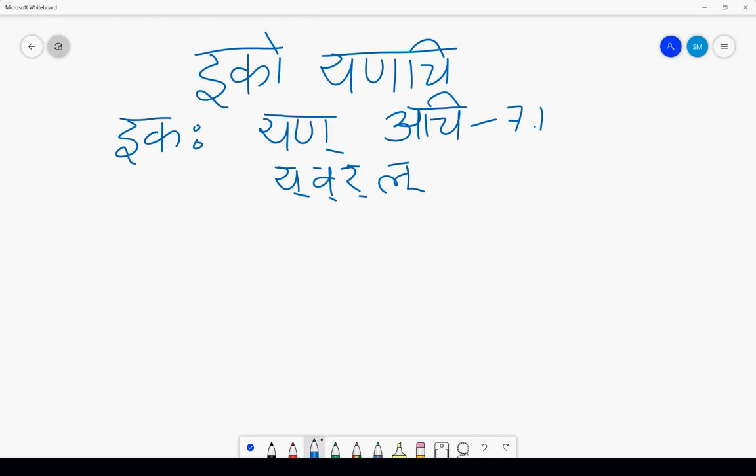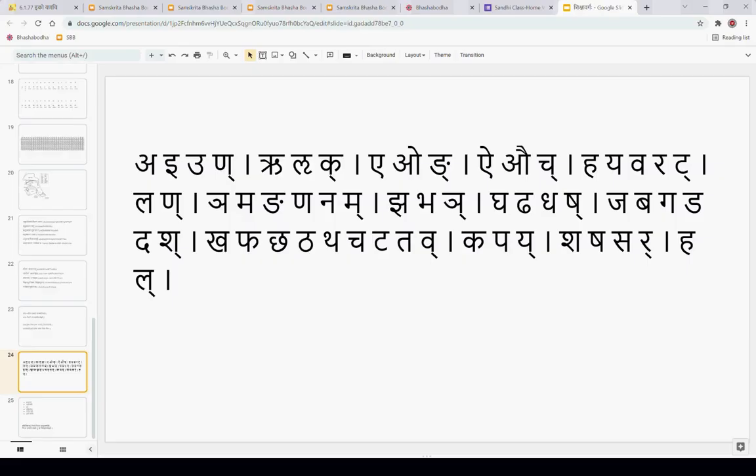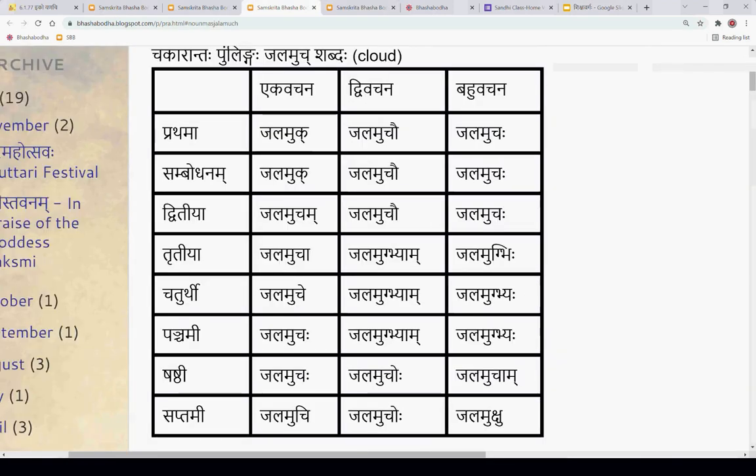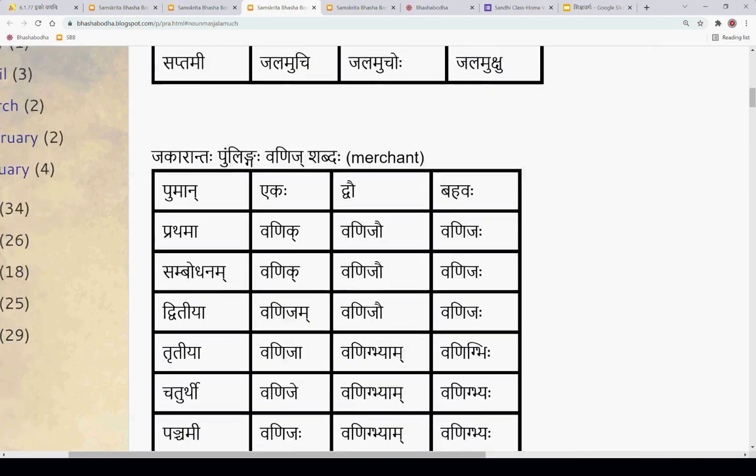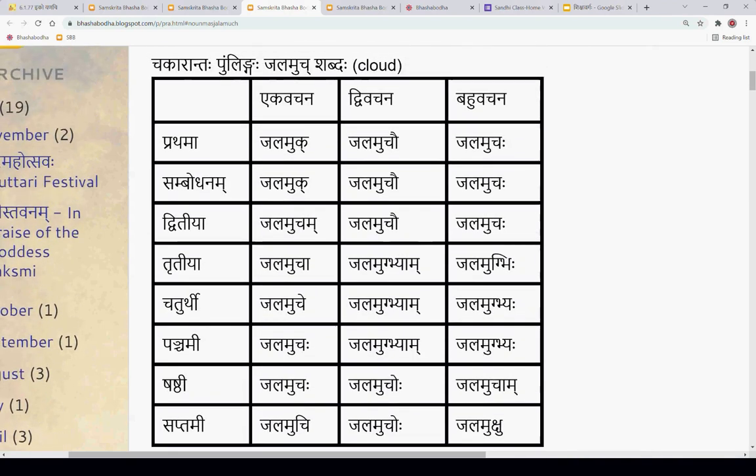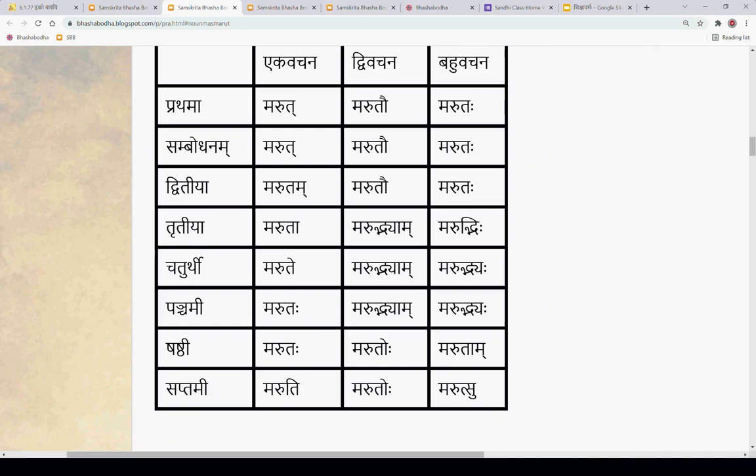Now the question comes, what is ikah? If we take the shashti vibhakti of ik pratyay, like we saw the vibhakti rupani of different things, it looks like ikah, like marutaha. Panchami or shashti, it could be either one.